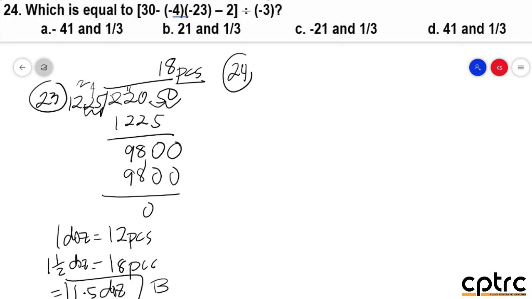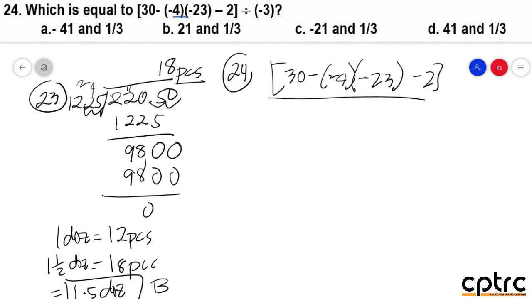4, which is equal to this expression, 30 minus negative 4 divided by negative 3. Okay? So, let's try to analyze. So, by using PEMDAS, sino mauna? Yung sa loob ng parenthesis. So, negative, magiging positive na po yan. 4 times 20, 80. 4 times 3, that is 12. So, 80 plus 12, 92.